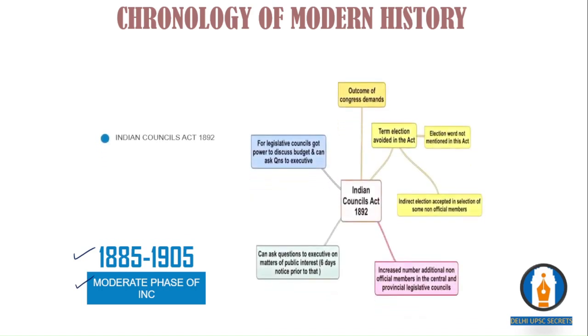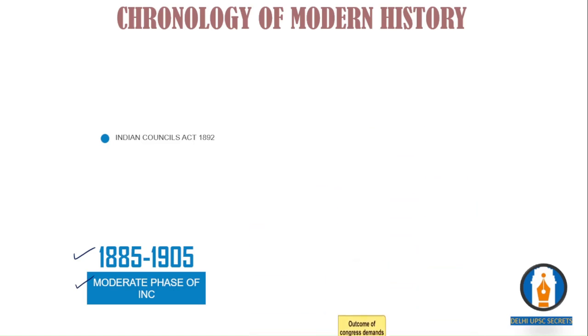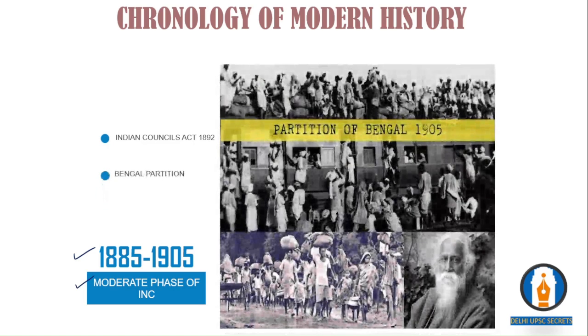Number one is the Indian Councils Act of 1892. With this act, they were able to increase the Indian representation in the Legislative Council. Between 1885 to 1905, moderates were able to achieve certain things. They were able to showcase their importance in the country.